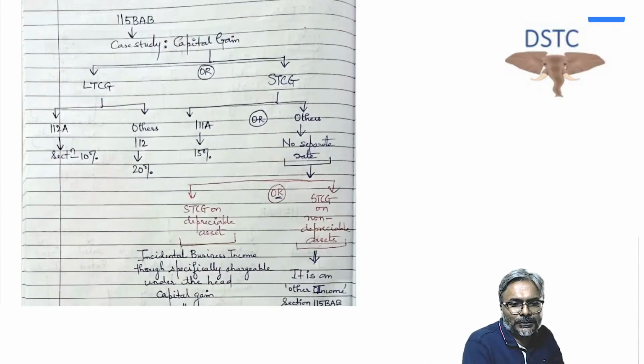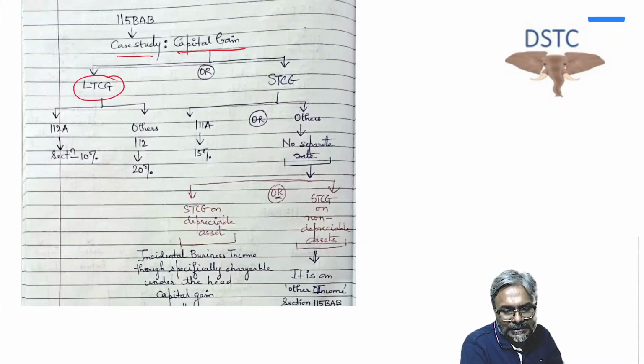Now the capital gains, students, if you see a case study on capital gains, if it is an LTCG of 112A, then a special rate is applicable. How much is that? 10% over and above 1 lakh of LTCG.